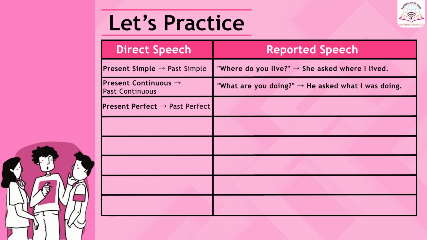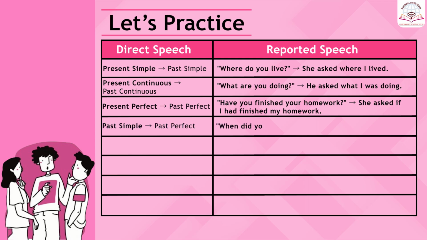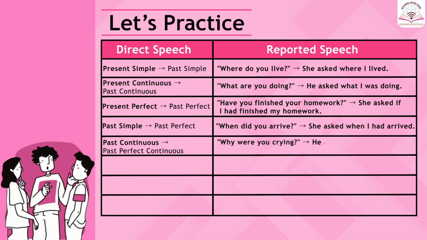Present perfect changes to past perfect. The example is, have you finished your homework? She asked if I had finished my homework. We are adding if here because this is a yes-no question. Simple past changes to past perfect. When did you arrive? She asked when I had arrived. Past continuous changes to past perfect continuous tense. Why were you crying? He asked why I had been crying.